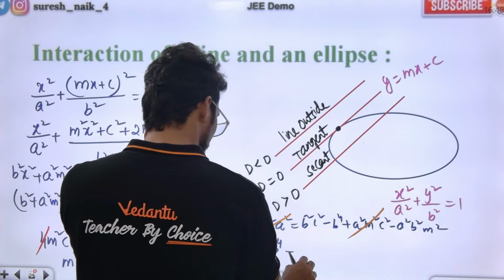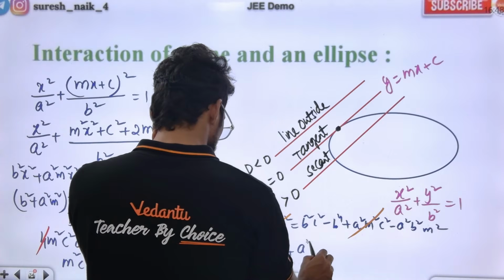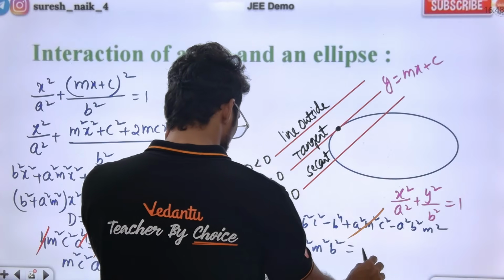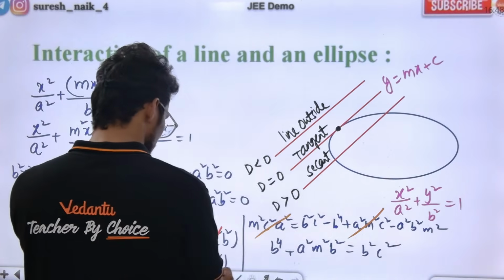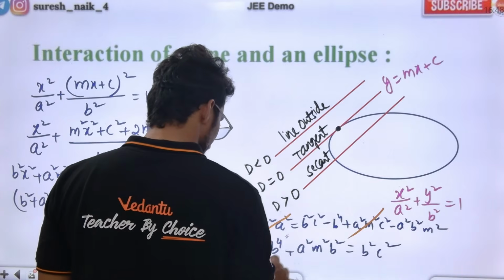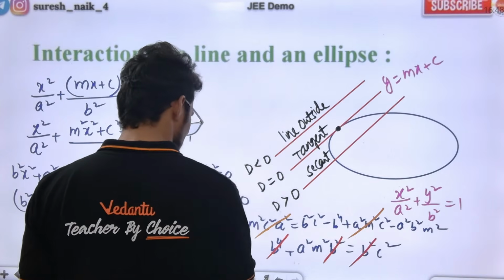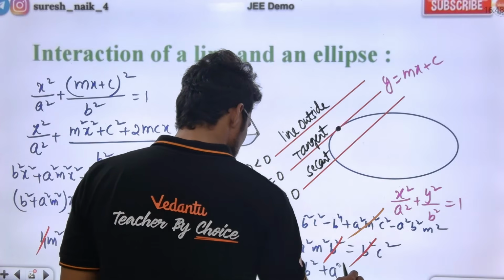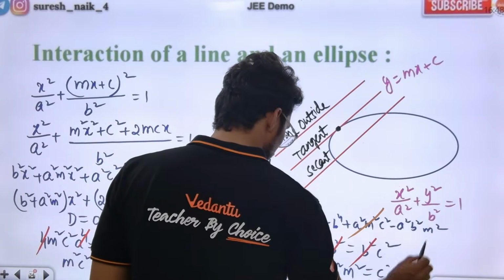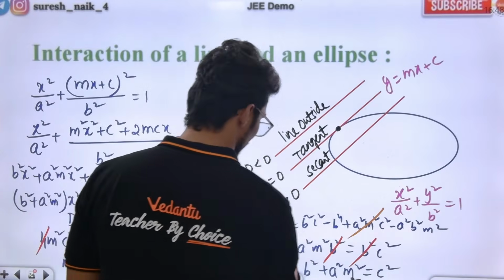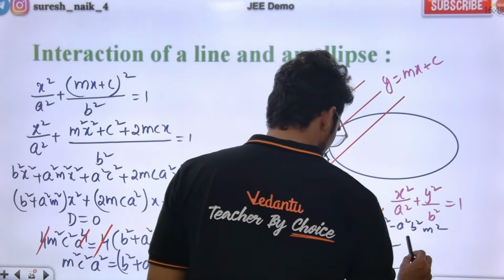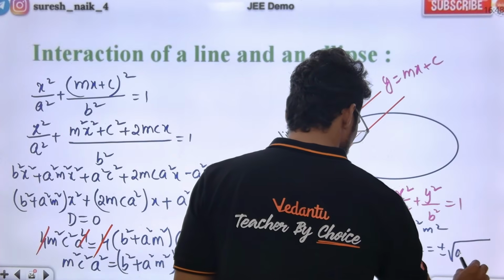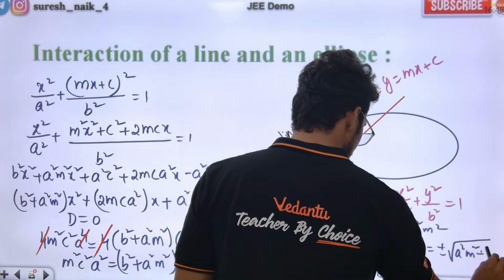B to the power of 4 plus a square m square b square is equal to b square c square. Check. Now again I'm taking b square, cancel. After cancelling what will we get? Here b square plus a square m square is equal to c square. So c is equal to what? Ultimately from this, c is going to be plus or minus square root of a square m square plus b square.